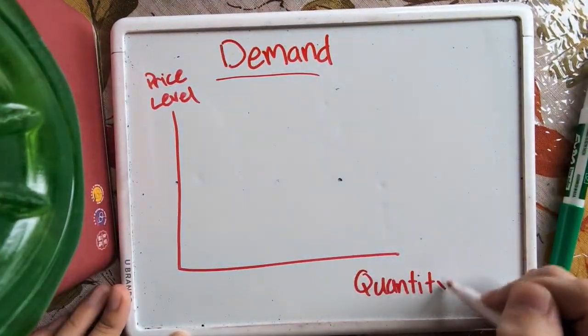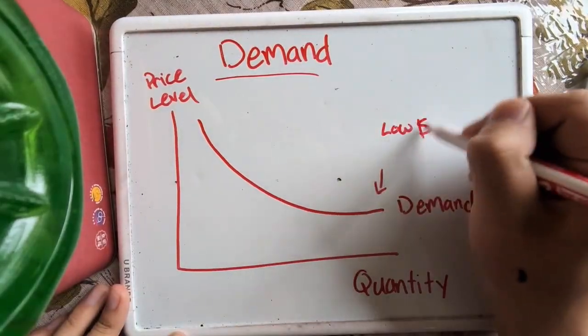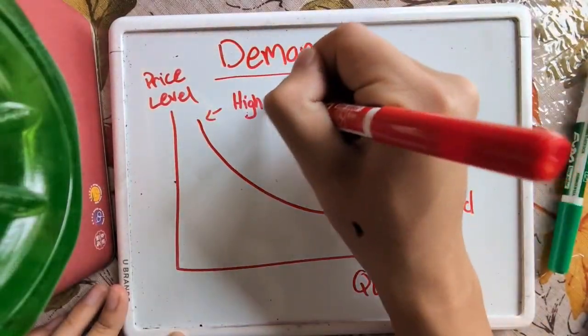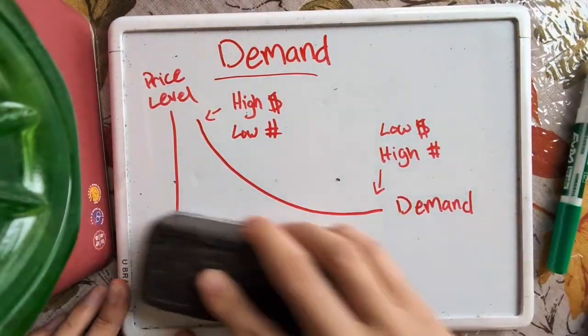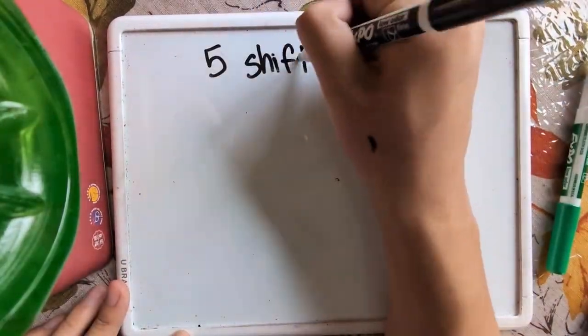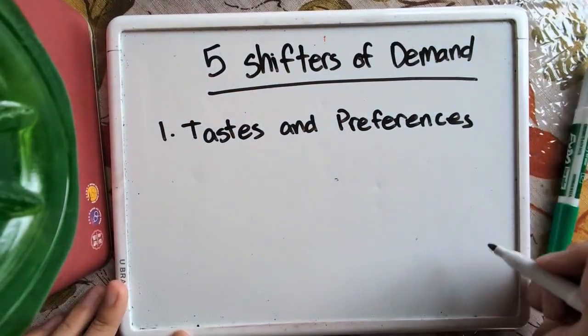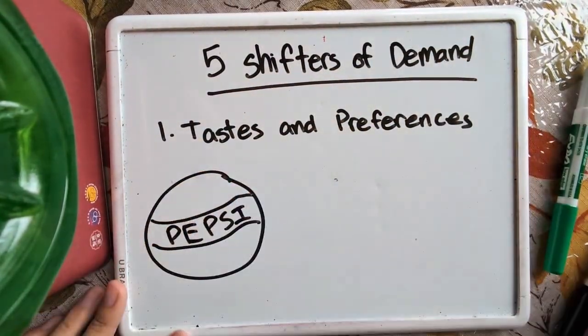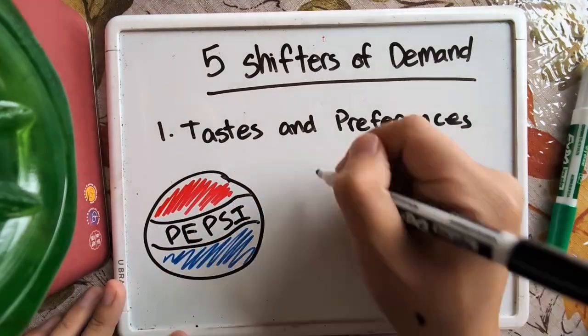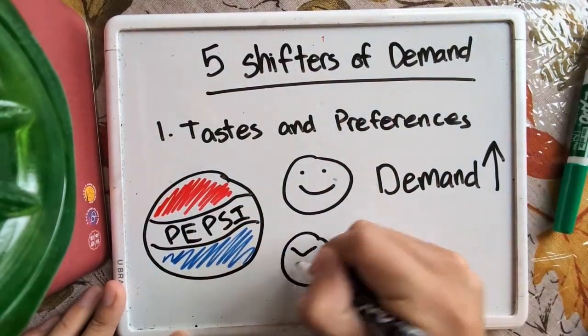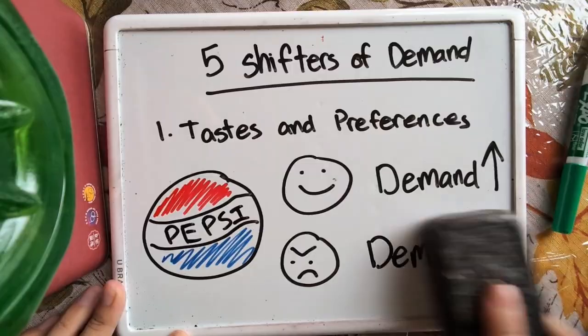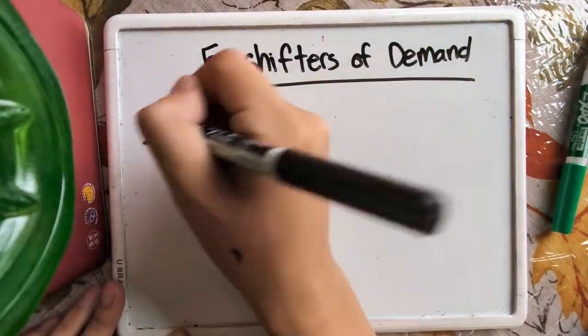This downward sloping line is demand. It shows that at higher prices, fewer people want to buy the product, but demand increases at lower prices. So what changes demand? Let's discuss the 5 shifters of demand. 1. Tastes and preferences. The greater the popularity of the product, the greater the demand. If the product loses popularity, demand decreases. For example, if individuals start preferring Pepsi over everything else, Pepsi demand will increase. If individuals get sick due to Pepsi, demand would decrease.